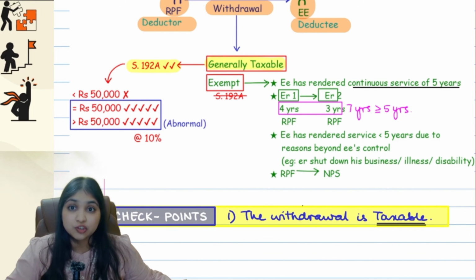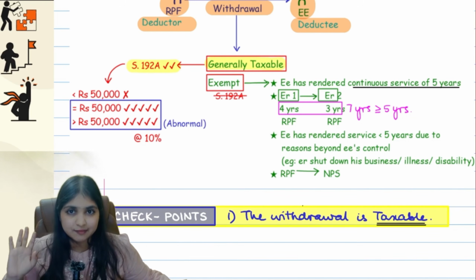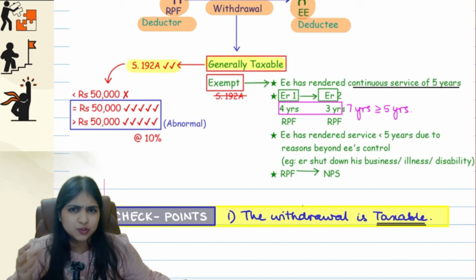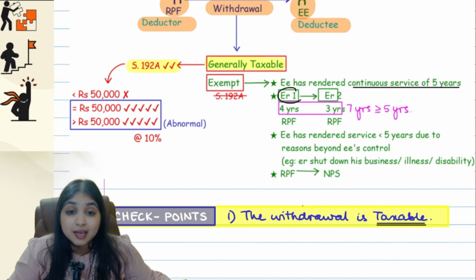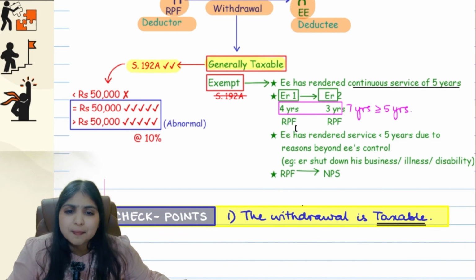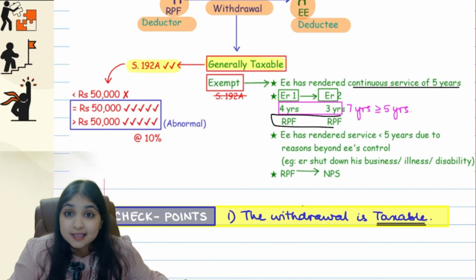Then comes the second situation. In the second situation, employee has worked for less than 5 years. Employer 1, for example, worked for 4 years only. Employer 2 worked for 3 years only, for example. But however, in employer 1, RPF was applicable. When the assessee left employer 1 and joined employer 2, the RPF balance assessee did not withdraw. Instead, whatever was the RPF balance here under employer 1, the same amount got transferred to RPF under employer 2. So therefore, even though assessee has actually changed jobs, money has stayed inside RPF only, guys. From one employer to another employer, but money has stayed inside RPF only.